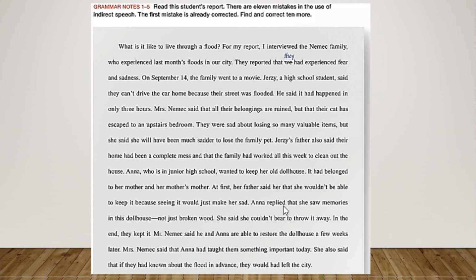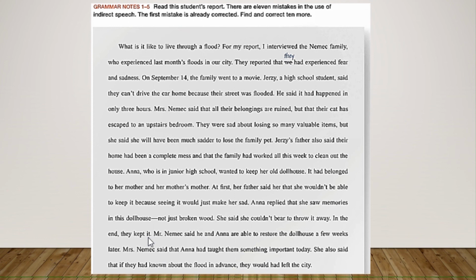Anna replied, you see, another reporting verb like said or answered or told me or expressed. Replied is another one. Anna replied that she saw memories in this old dollhouse. Again, in this, not possible, right? You don't have the dollhouse there with you. So you have to say in that dollhouse, not just broken wood. She said she couldn't bear to throw it away. In the end, they kept it.